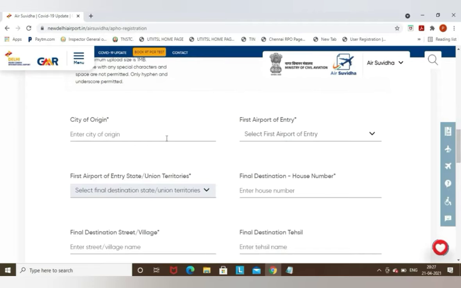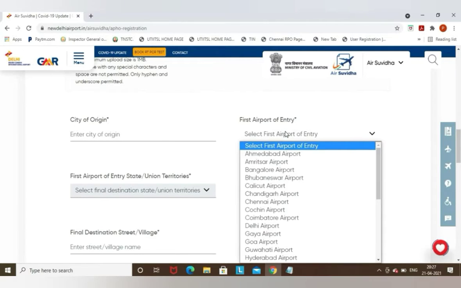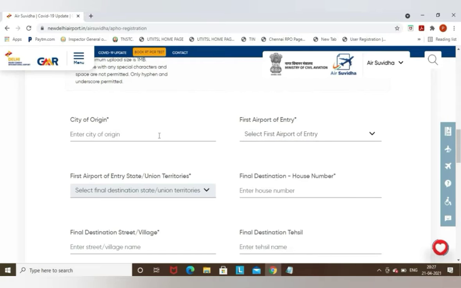First, you should have all your proper scan copies in your system or in your mobile phone. Now it's asking city of origin, from which city you are going to depart. United States is selected, so I will enter San Francisco. Suppose if you are departing from Dubai, you can update as Dubai, or if you are traveling from Abu Dhabi, you can update as Abu Dhabi. From whichever city you are departing, you need to update here. I'm just showing you the example, you can see.